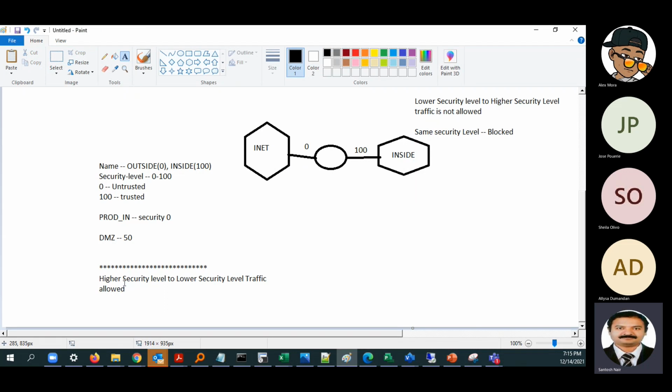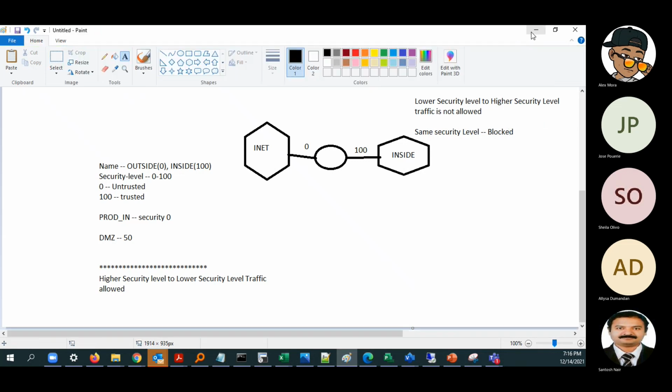There are three rules for pass-through traffic. One is from the higher security level to the lower security level, traffic will be allowed. From lower security level to higher security level, traffic will not be allowed, and same security level traffic will be blocked. By default, we can allow it with some commands, but by default it is blocked. So these three rules are clear, and this is applicable for the data plane traffic. Don't think that it is applicable for the SSH traffic that we are initiating to the network device, to the firewall. This part is clear? Yes, it is clear.